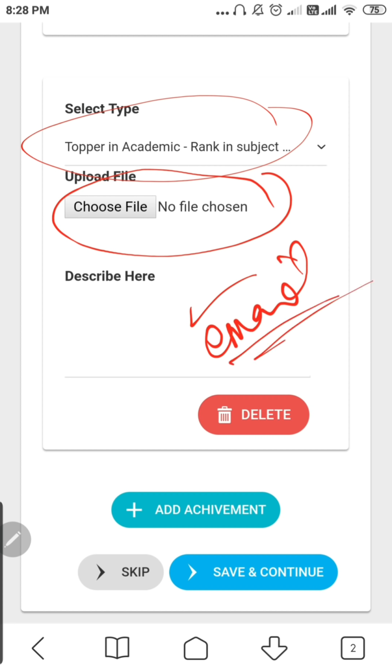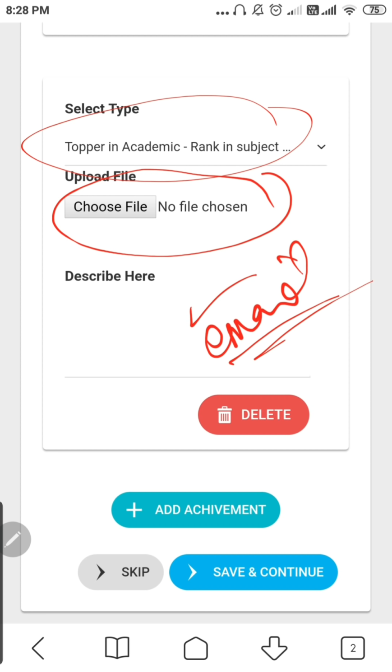If you have, for example, I was employee of the quarter. मेरे को £300 मिला था when I was in UK, and I bought DSLR camera from that. वो मैंने आज तक यूज़ नहीं किया कैमरा, वो अलग बात है. But I got that thing. But there is no proof for that. Apart from the camera, I have no proof.